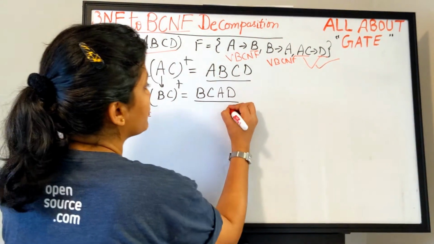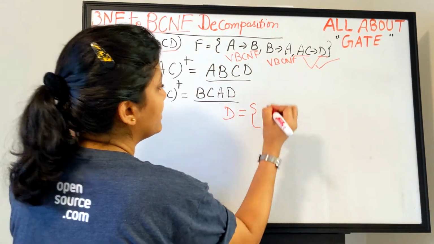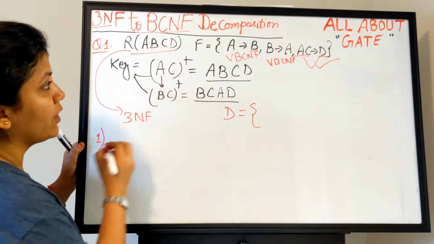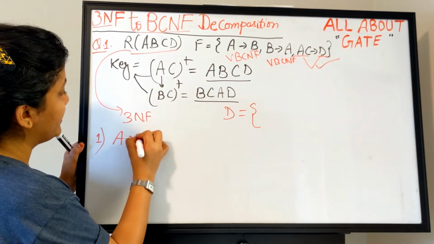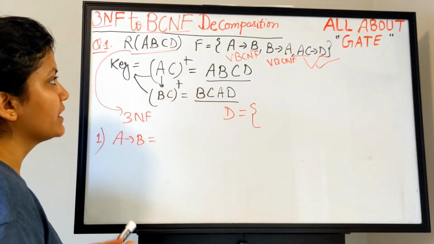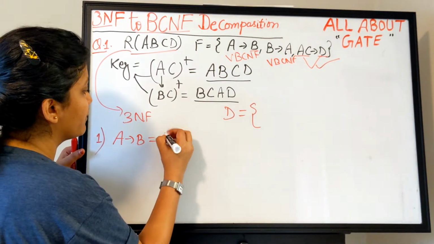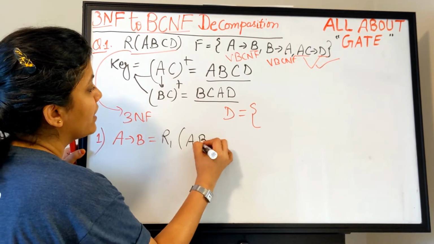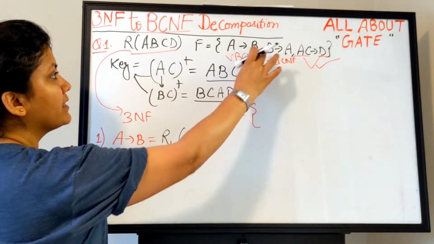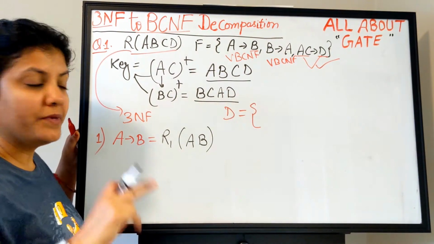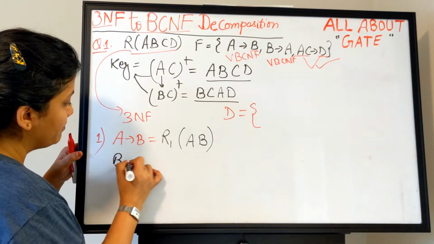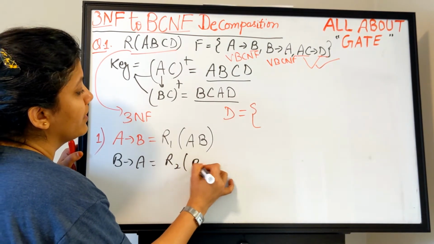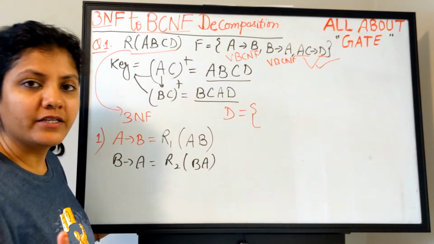For that we have to find the set of relations, the subschemas. The very first violation, take it out. The very first violation is A to B. Make a relation for this. So making a relation R1 for this. So R1 is AB. Now guys, try and understand. For another decomposition, the violation is B to A. If I take that up, B to A, and write R2, what does it become? BA.